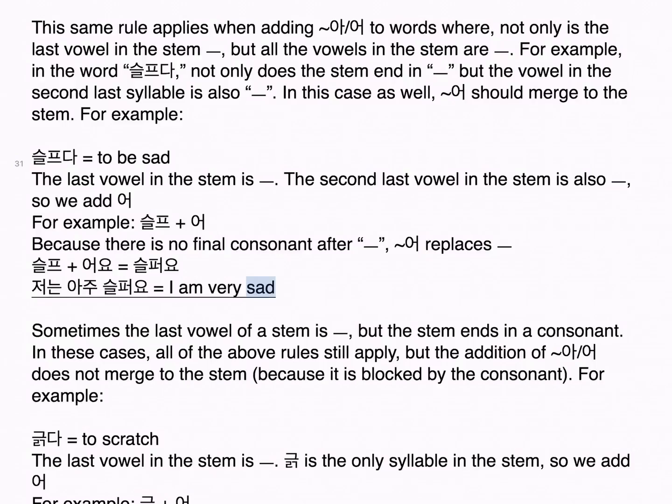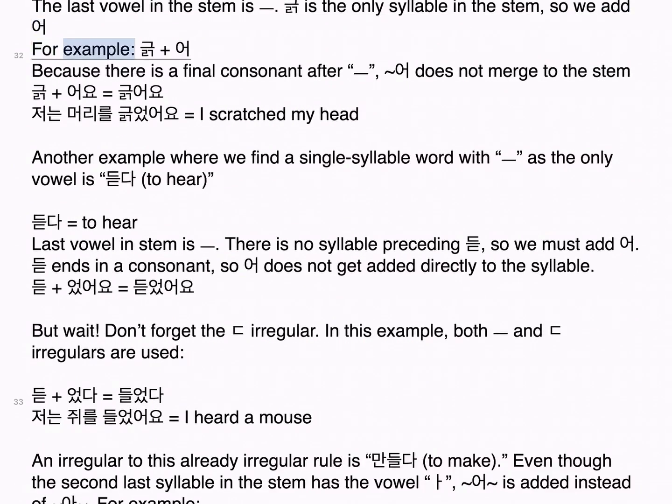I am very sad. Sometimes the last vowel of a stem is 으, but the stem ends in a consonant. In these cases, all of the above rules still apply, but the addition of 어 does not merge to the stem, because it is blocked by the consonant. For example, 긁다, to scratch, the last vowel in the stem is 으, the only syllable in the stem, so we add 어. For example, 긁 plus 어, because there is a final consonant after 으, 어 does not merge to the stem. 긁 plus 어요 is 긁어요. 저는 머리를 긁었어요.